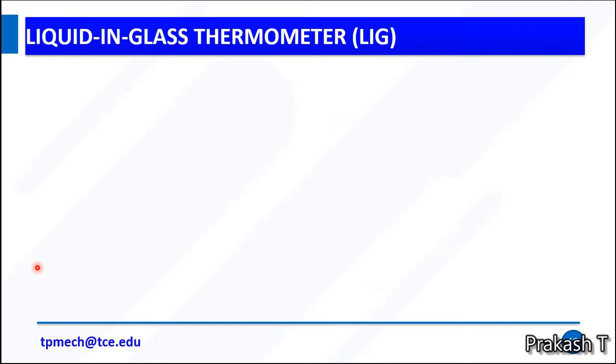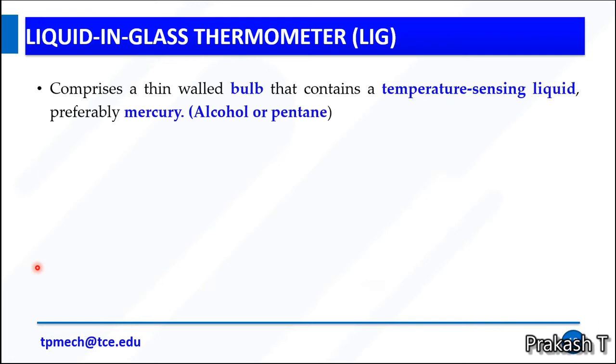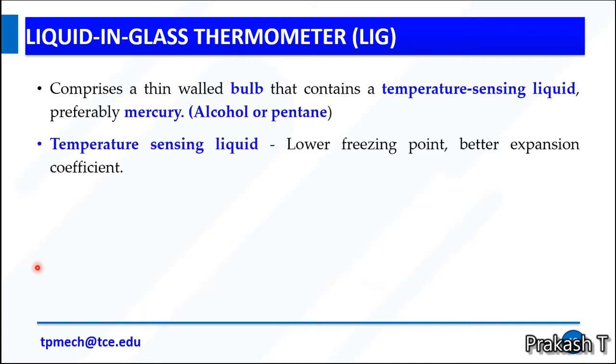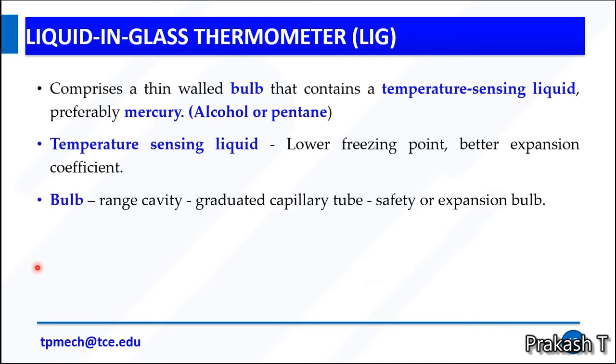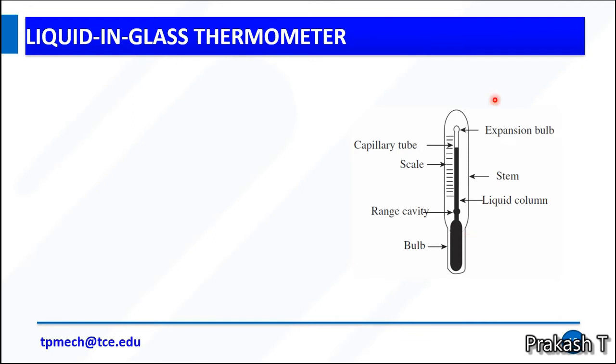So first we are going to discuss the liquid in glass thermometer, LIG. It comprises a thin-walled bulb that contains a temperature sensing liquid, preferably mercury. In some cases we use alcohol or pentane. The temperature sensing liquid has a low freezing point and better expansion coefficients. The bulb has a reservoir cavity, and it has a graduated capillary tube.